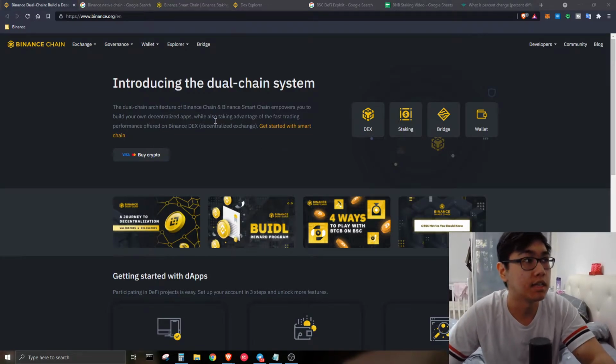So over here, as we can see, this is called the Binance Chain, and on Binance itself there are two ecosystems. One is the Binance Chain, which is the native chain, and after that we also have the Binance Smart Chain, which is running on the Ethereum virtual machine. So basically they use the code of Ethereum and tweak it a bit, and from there they created Binance Smart Chain. So on the native chain, what is it all about?